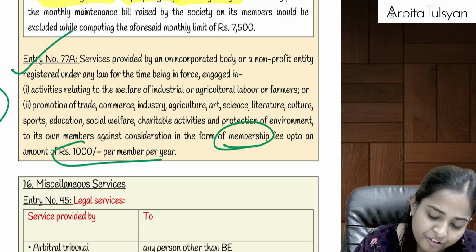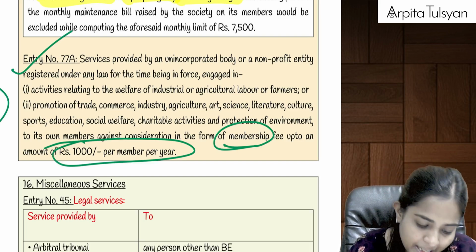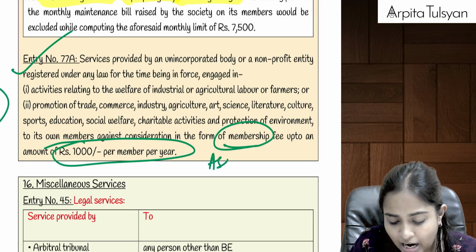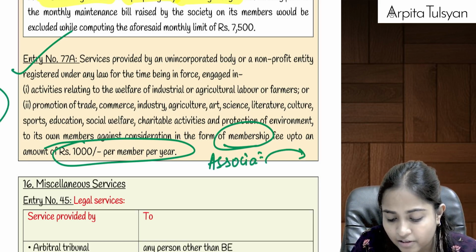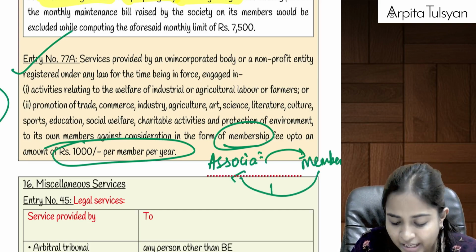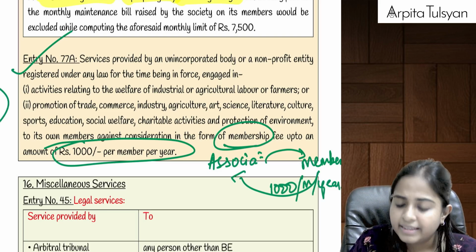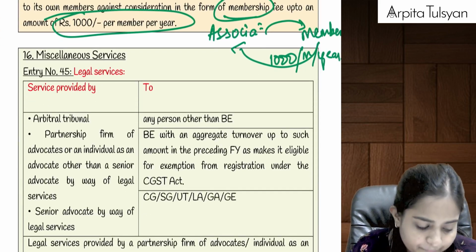If the membership fee is up to 1,000 rupees per member per year, then there will be no GST applicable on the same. Okay, can we say the association is providing services to its members? So members will be required to pay some membership fee. If that is up to 1,000 rupees per member per year, then GST will be totally exempted, right?